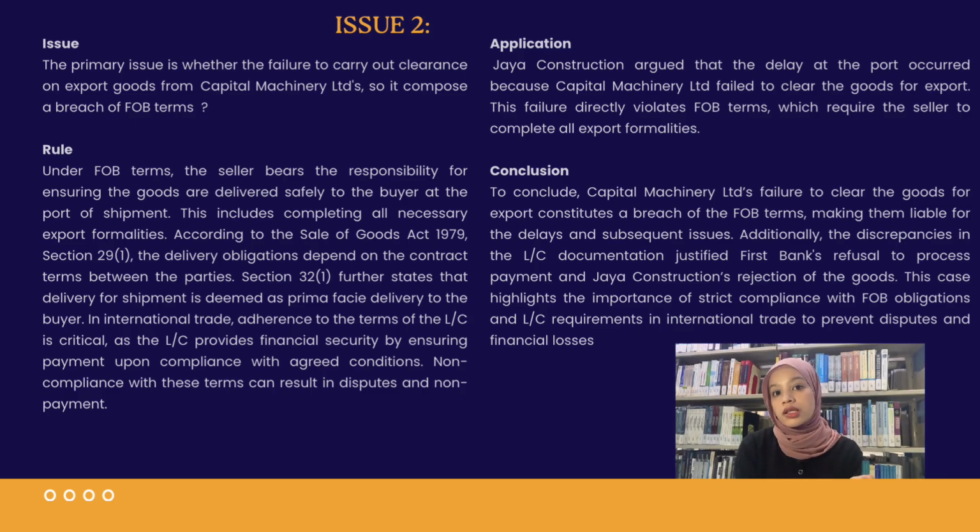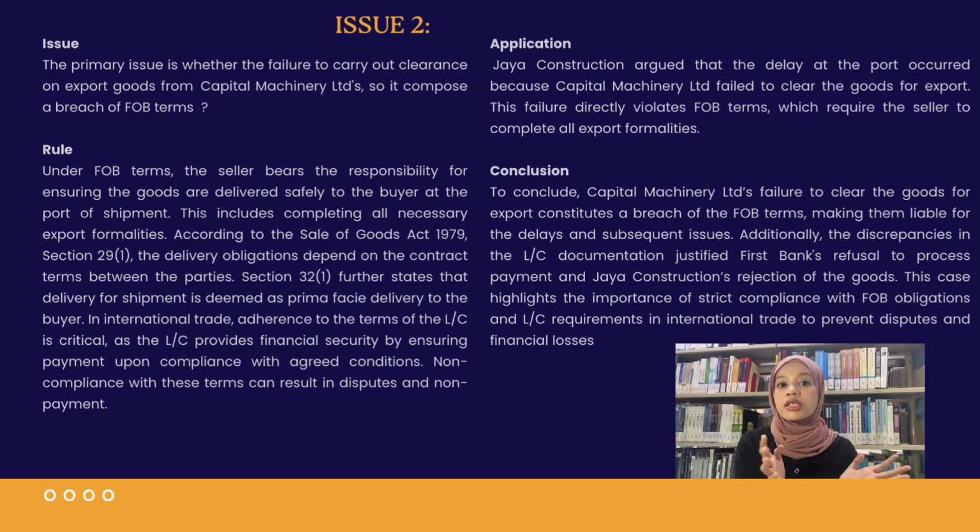So, in this case, Jaya Construction argued that the delay at the port occurred because Capital Machinery Ltd failed to clear the goods for export. This failure directly violates FOB terms, which require the seller to complete all export formalities. Moreover, the discrepancies in the documentation presented to First Bank exacerbate the issue.